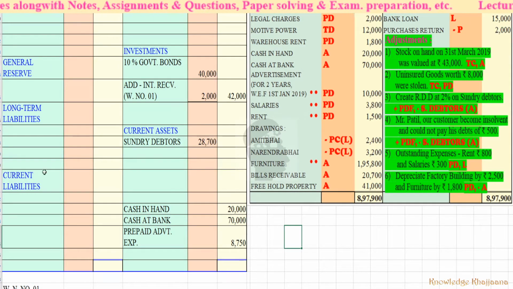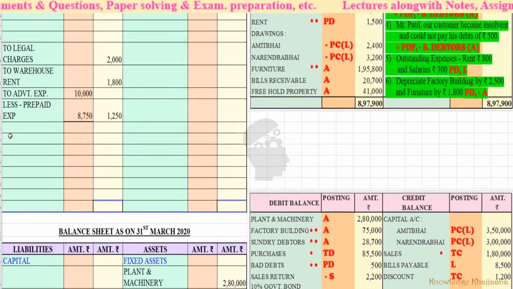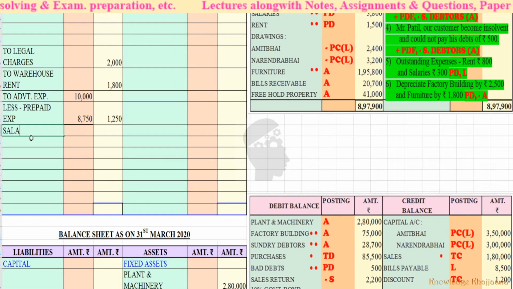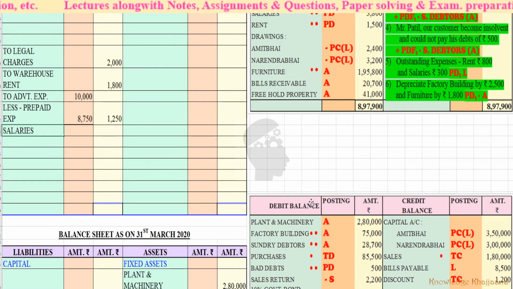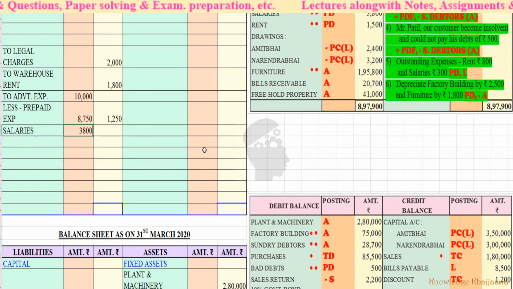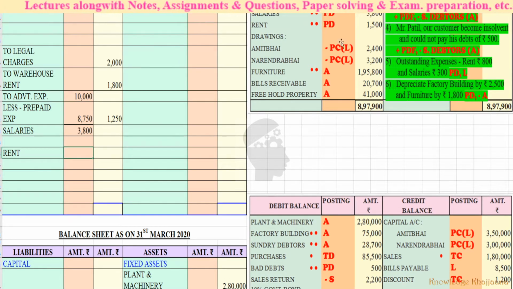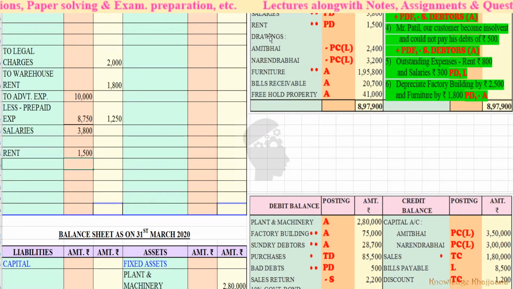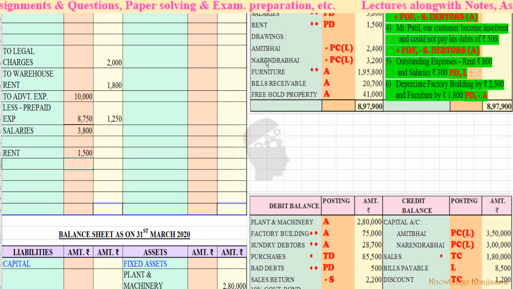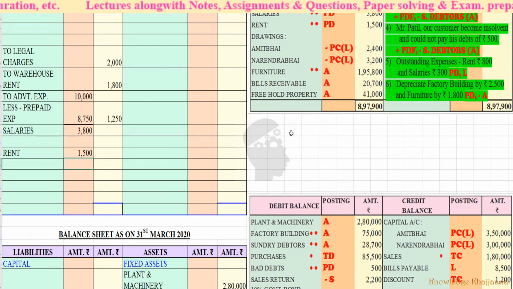Next, salaries. Salaries of rupees 3,800. There is an adjustment, so 3,800 will come to the inner side. Then rent, rupees 1,500 adjustment, so we'll record it in the inner column. Then drawings of Amit Bhai and Narendra Bhai. How to write the drawings? After adding the net profit to them, we will write their drawings. For the time being we have to remember this.